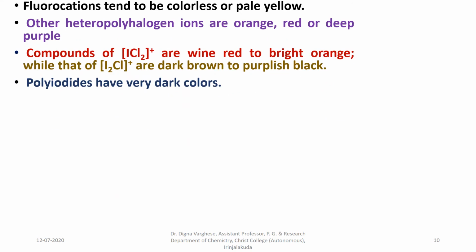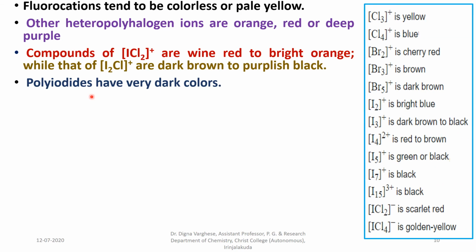Fluorocations tend to be colorless or pale yellow. Other heteropolyhalogen ions are orange, red or deep purple. Compounds of ICl2 plus are wine red to bright orange, while those of I2Cl plus are dark brown to purplish black. Polyiodates have very dark colors.